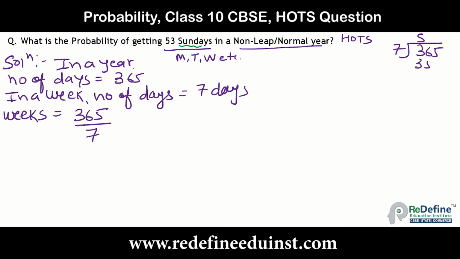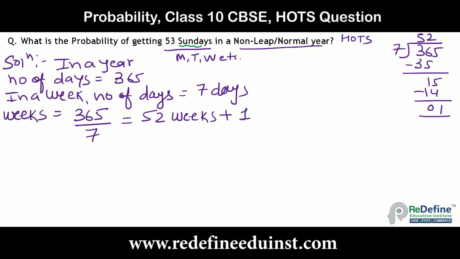7 5s are 35. Subtract this, you get 15. 7 2s are 14. So we are getting 1 as a remainder. In this case we are getting 52 weeks and 1 as a remainder, that is, 1 extra day. Now this 1 extra day can be any day out of the 7 days.